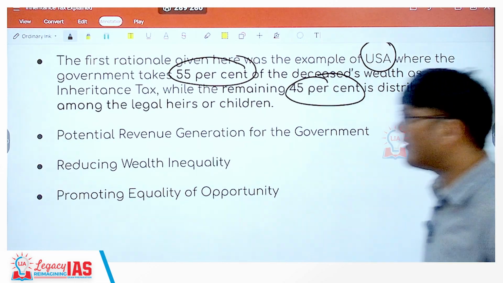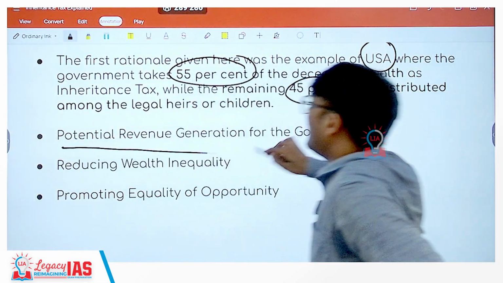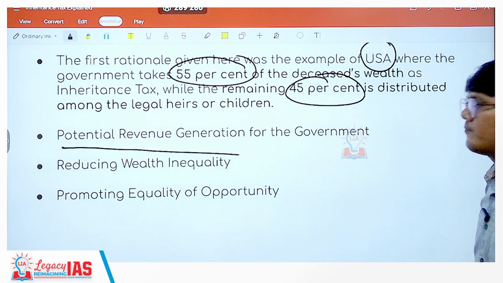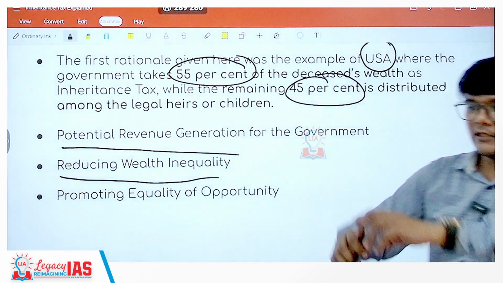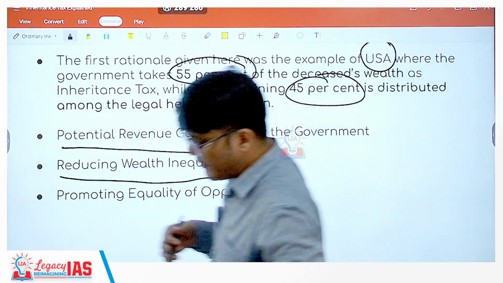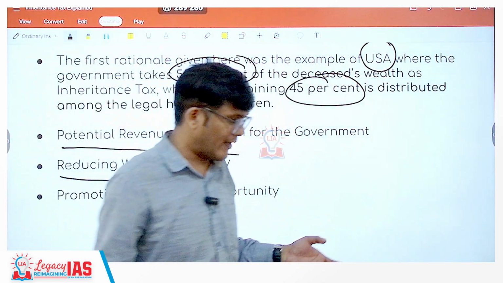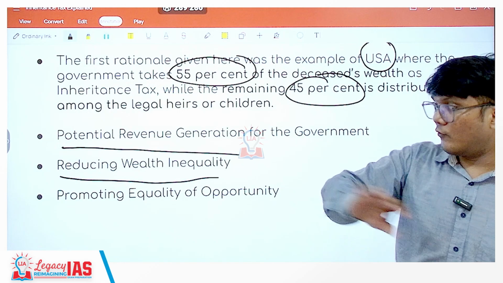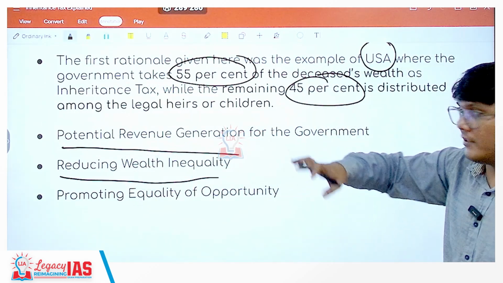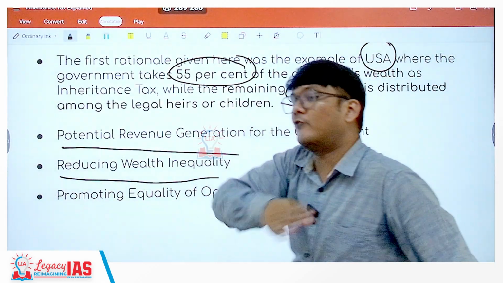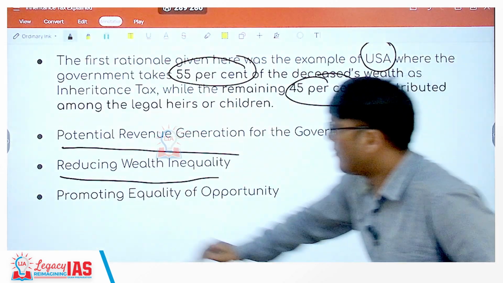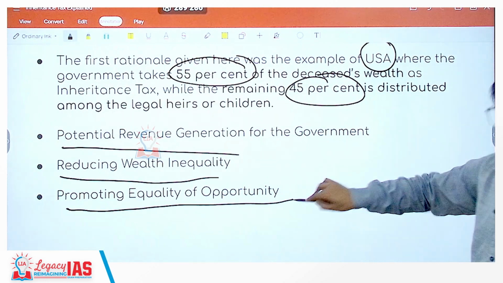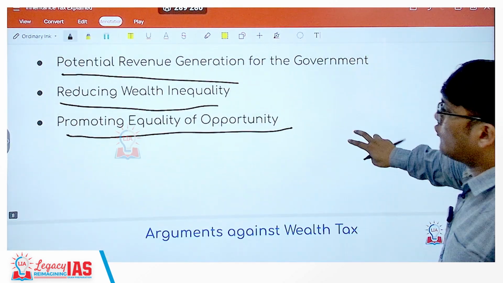Another important thing is that it can be a potential revenue source for the government, right? It can reduce wealth inequality also, because the revenue would be collected by the government, and the government can utilize this money for socio-economic development. So it would not automatically reduce wealth inequality. This money needs to be properly utilized for socio-economic development in order to reduce inequality, plus promote equality of opportunity. Okay, so these are the benefits.